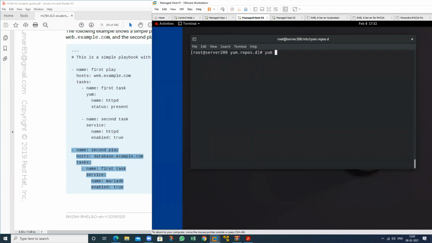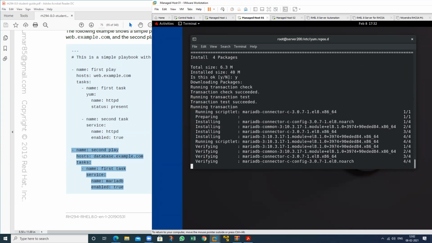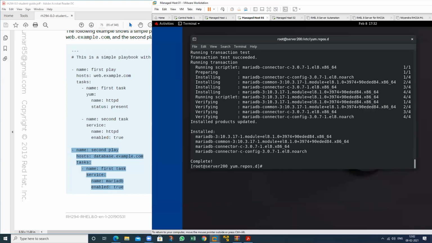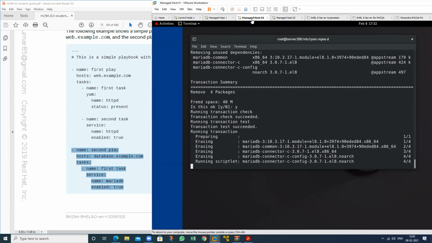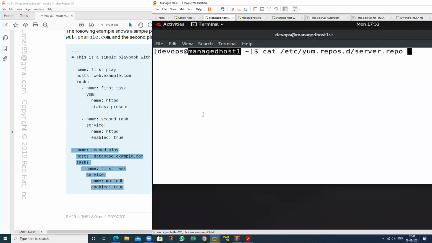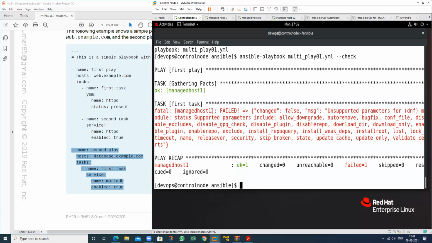Okay, install MariaDB. Okay, so this is the package. I will check whether this will work or not. Okay, this also works. So just remove this one. Remove. Yes. So what is the error? Okay, we have one error. Just give me just one minute, then you can leave.